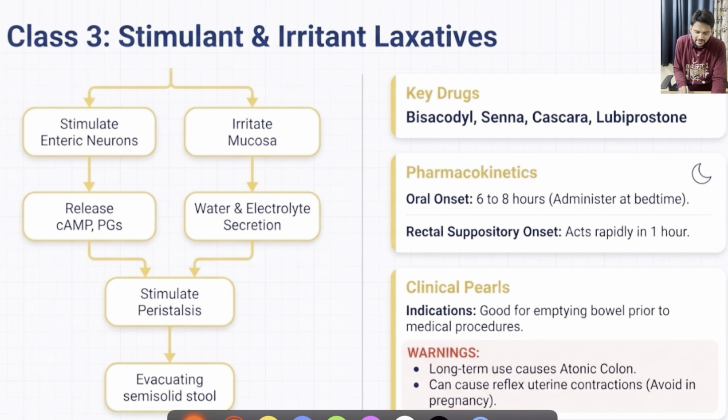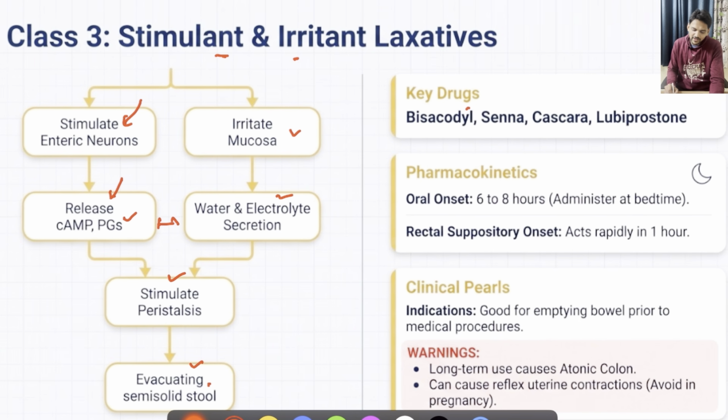Then regarding the next class, that is stimulant and irritant laxatives. What they will do is stimulate the enteric neurons, helping in the release of cyclic AMP and prostaglandins. Also, they will irritate the gut mucosa, leading to secretion of water and electrolytes. By combining these two effects, they will again stimulate peristalsis, leading to evacuation of semi-solid stool.